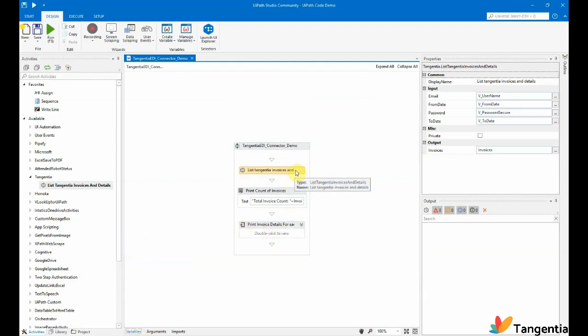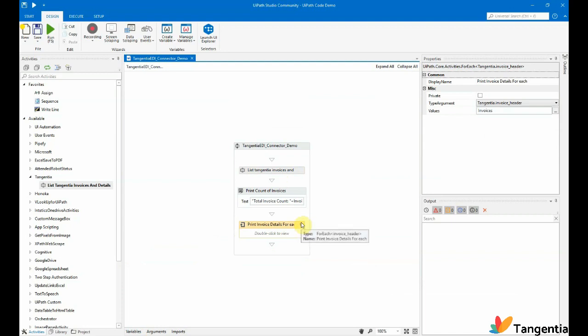Now this outputs in two: one is the invoice header, and the other is the invoice details. The invoice header usually consists of all the header information of an invoice, for example, whom are we going to ship to? Who is the shipper? What is the company name? What is the invoice number? What is the invoice date? What is the invoice amount? And then for each invoice number, we will have the details of the invoice, like the product description, product item code, unit price, unit quantity, and then the total price of each product.